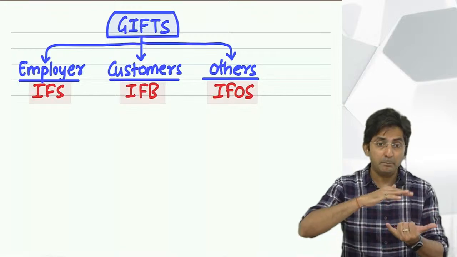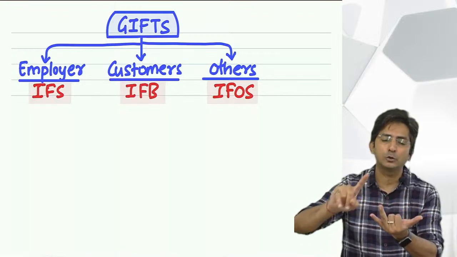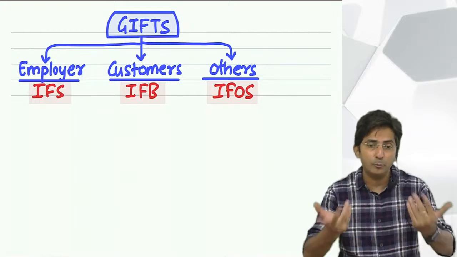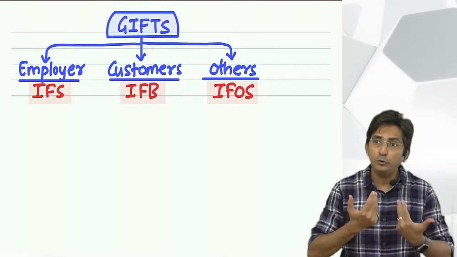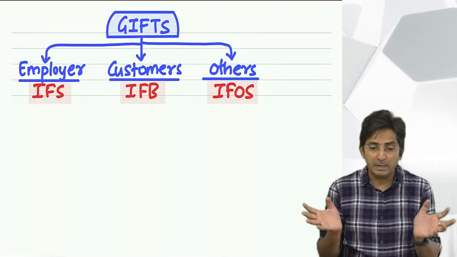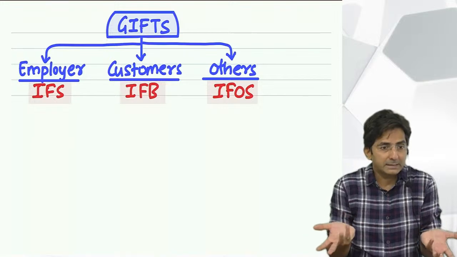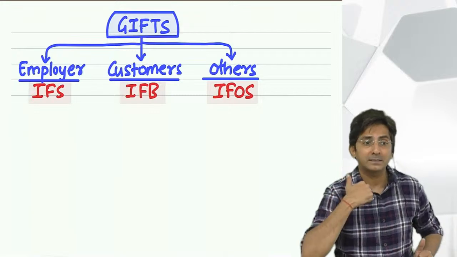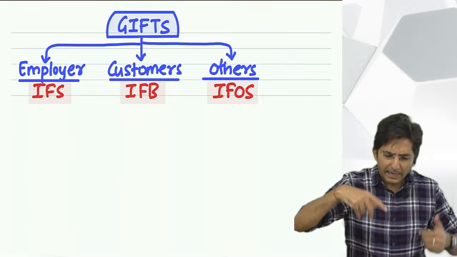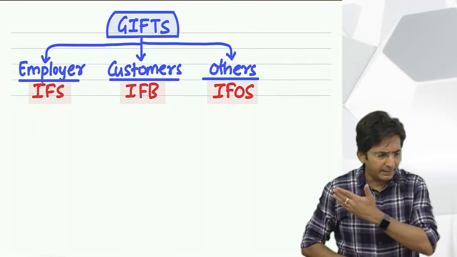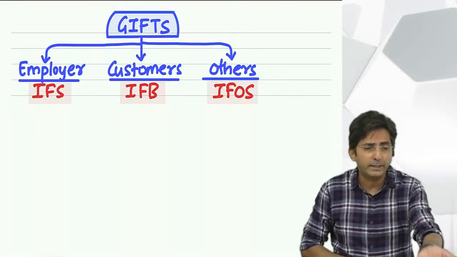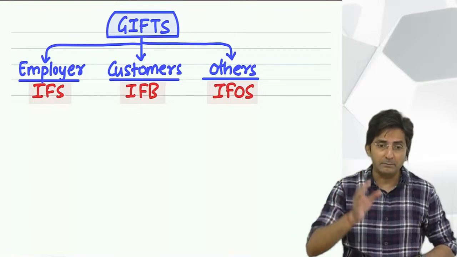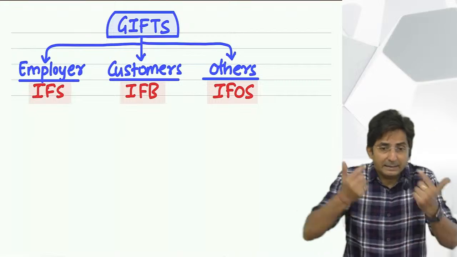Then I am making you check all heads. Income from salary, house property, business, then capital gains. In capital gains, what happens? You sell the asset, you make profit. So when you sell the asset, you give away your asset. For example, I have some gold or shares, I give it to someone. So there is some give. And in return, I charge the price. So there is give and take. Everywhere there is give and take. Even in income from other sources, like dividend income you get when you invest in shares. So for every income there is something given and taken.